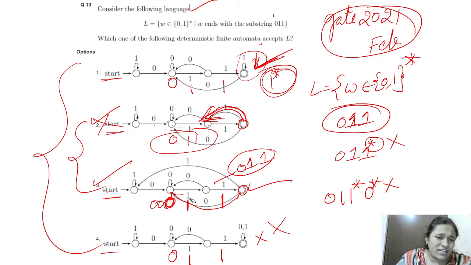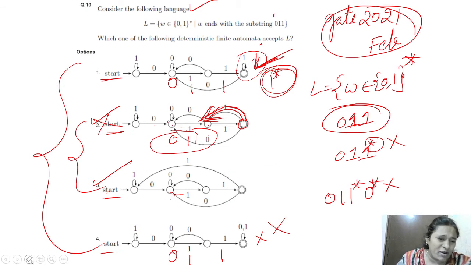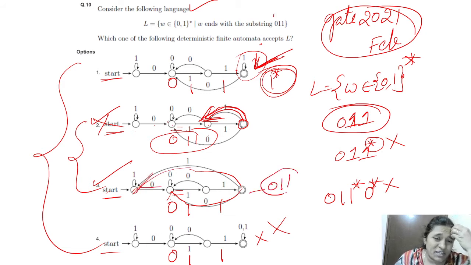If any one is coming, we have to send it to the starting state. That will not make any change to our substring. Our substring here is 0 1 1. If any 0 is coming in the final state, we send it to this state, and if any 1 is coming, we send it to the initial state. That's why we get the 0 1 1 substring in this language. Option 3 is the right answer here.